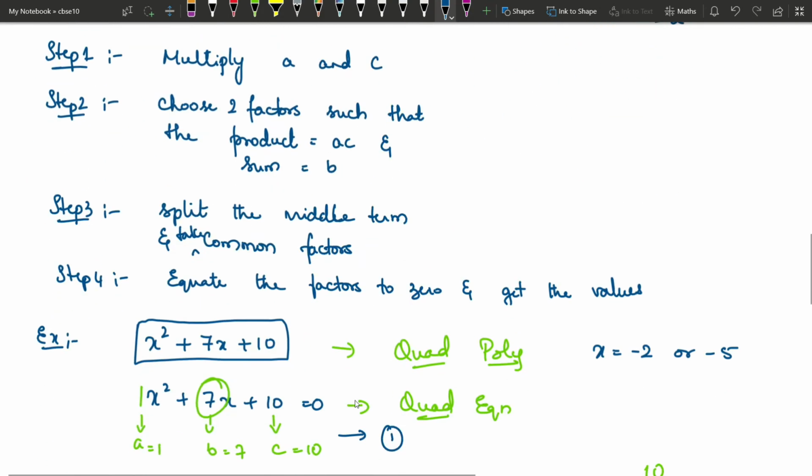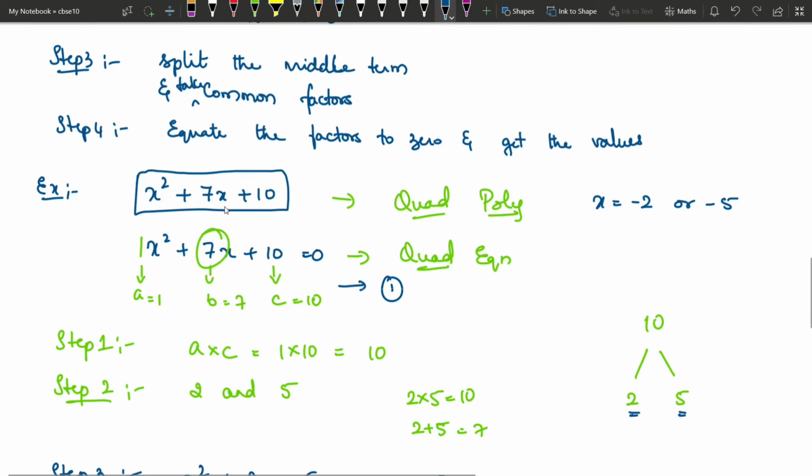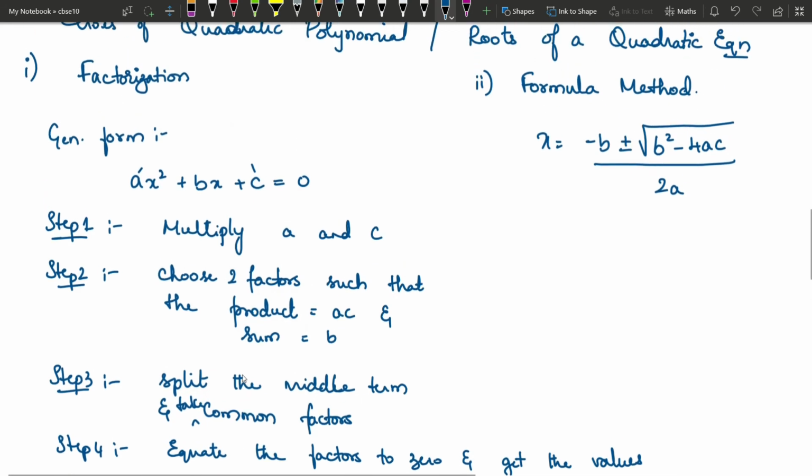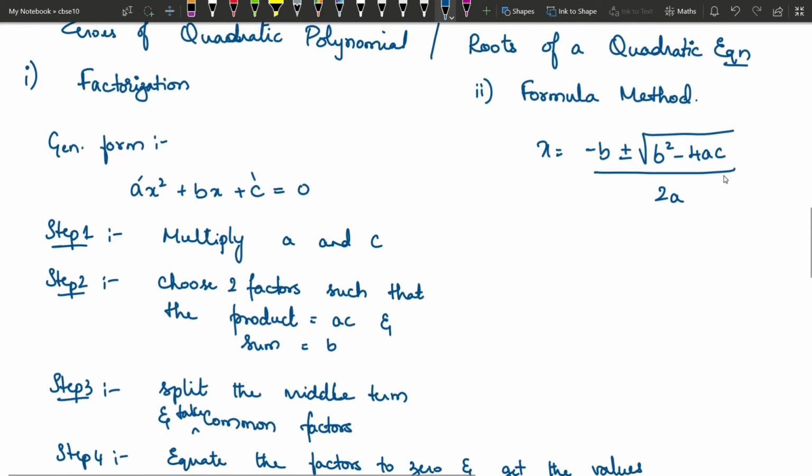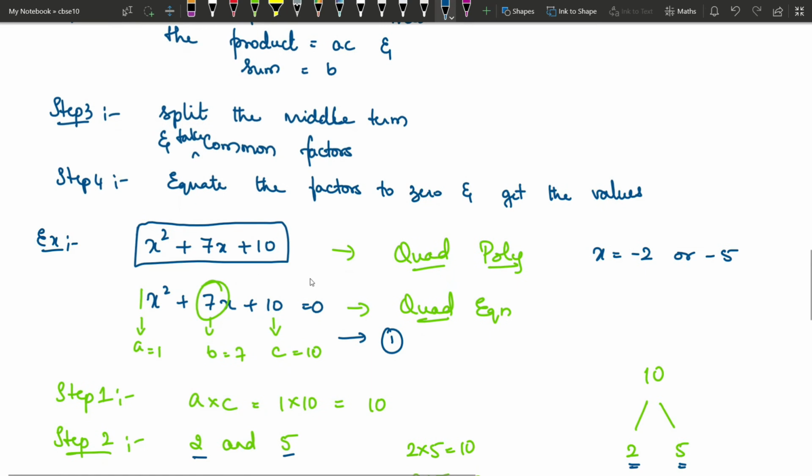Say for example, if in the same equation you had x square plus 7x plus 11, then the factors of 11 are only 1 and 11, isn't it? And you will not be able to factor them. That is, you will not be able to find two numbers such that when you multiply you get 11 and when you add you get 7. There are no such numbers. So for those polynomials where factorization is not possible, we will be using the formula method. But even for equations where factorization is possible, we can still use the formula method.